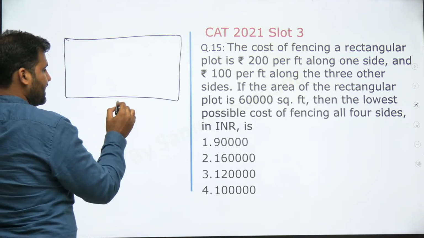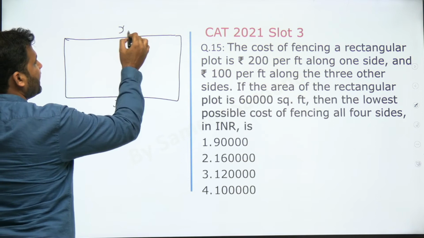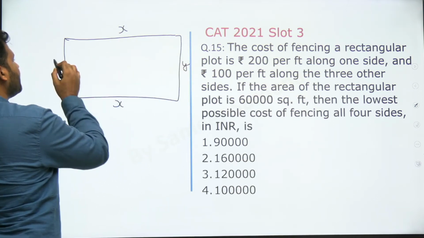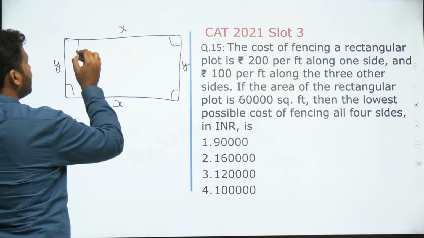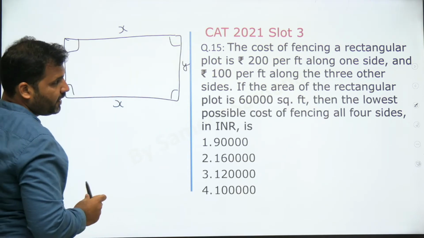Now let's say this length is x, then this length will also be x, and if I say this length is y, then this length will also be y. Opposite sides are parallel and equal in a rectangular plot, in a rectangle.